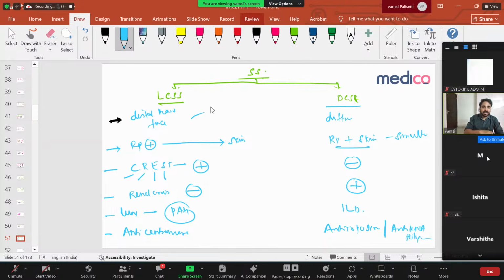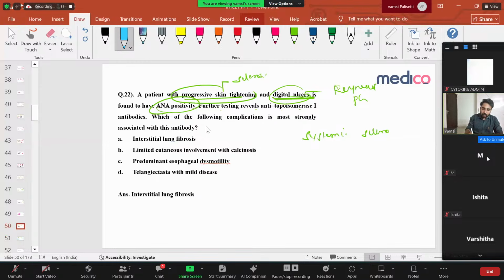Limited is only limitedly involved; diffuse is diffusely involved. Raynaud's phenomenon and skin manifestation have a time gap in limited, but present simultaneously in diffuse cutaneous. CREST is present in limited cutaneous, and it's also in diffuse cutaneous. Renal crisis is present in diffuse cutaneous. In the case of lungs, ILD is there in diffuse, PAH is there in limited cutaneous. Very important point. Examiners always confuse this thing. And then anti-centromere antibody is positive in limited cutaneous, and anti-topoisomerase and RNA polymerase are present in diffuse cutaneous systemic sclerosis. Right. So let us see what he's saying. So which of the following? His progressive skin lesions are sclerosis.